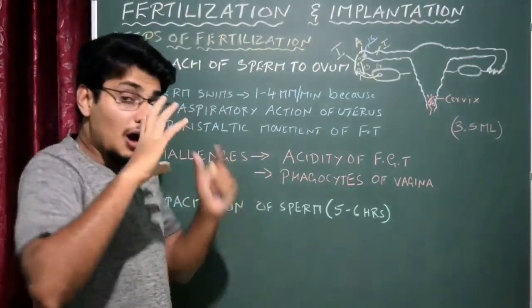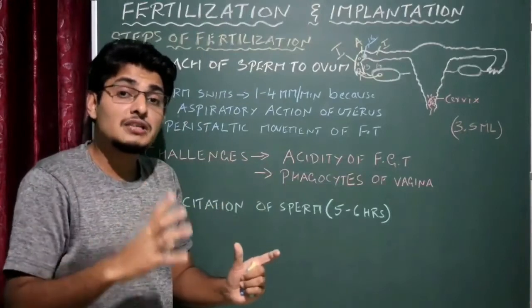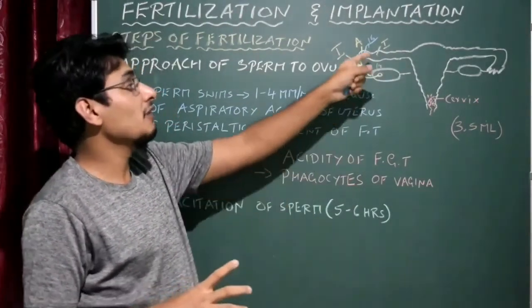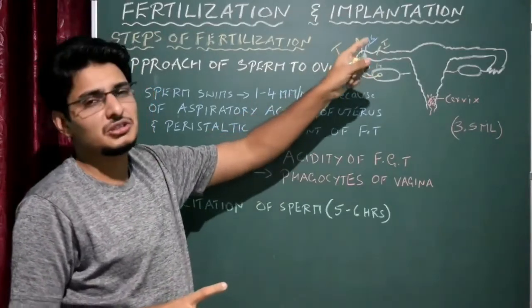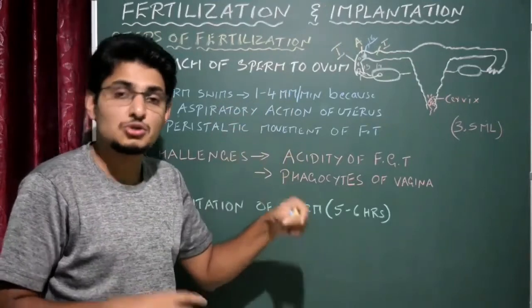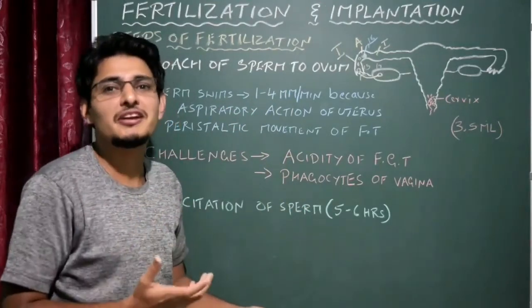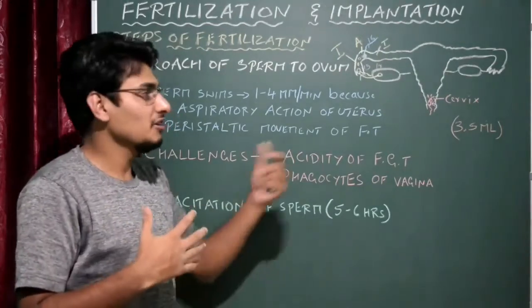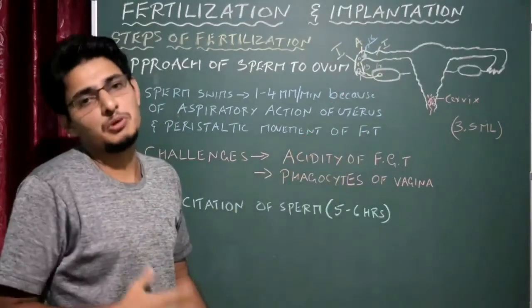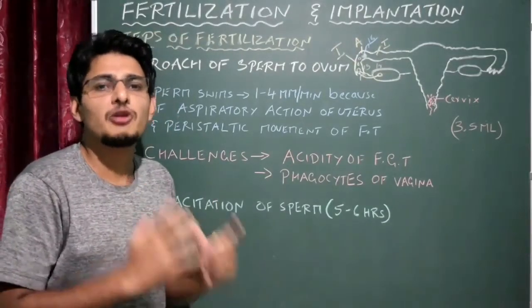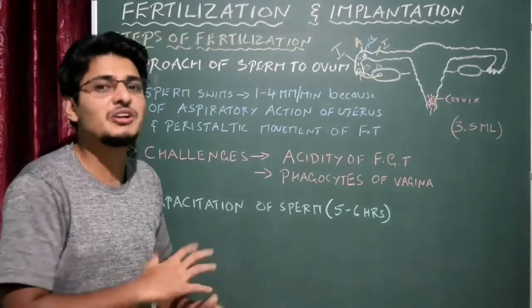Now, out of 200 to 300 millions of sperms which are released inside the vagina, ultimately when it reaches the ampullary isthmic junction, the number would be hardly 100 millions of sperms. So what will happen to the remaining 200 millions of sperms? They all die, or instead I can say that the female reproductive system kills the sperm, because for the female reproductive system the sperms are foreign bodies. Got it? So they will not take it inside.